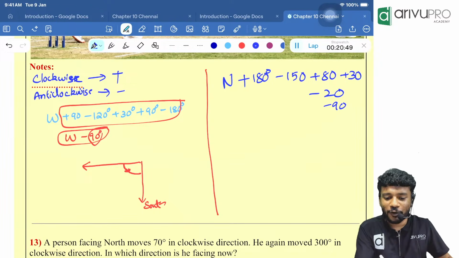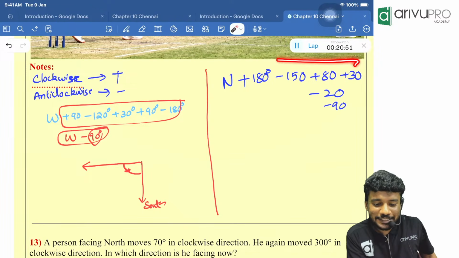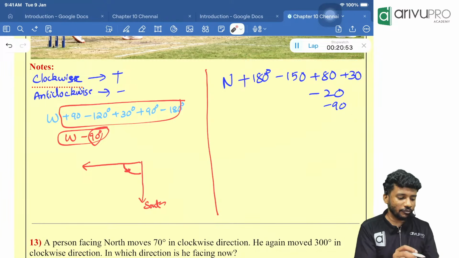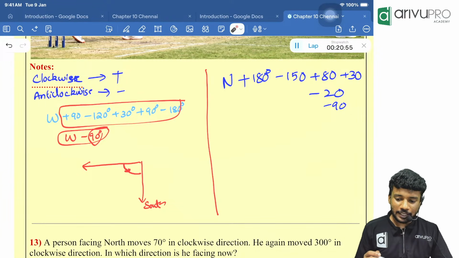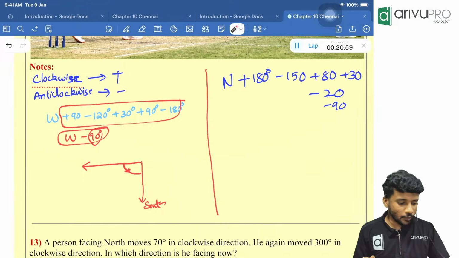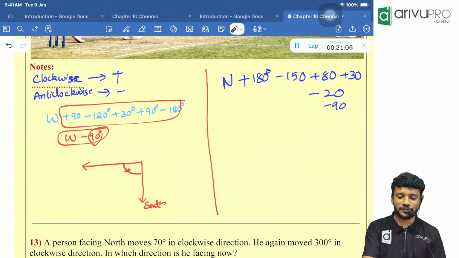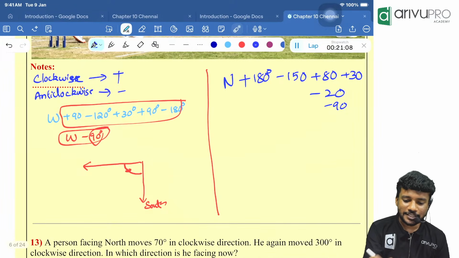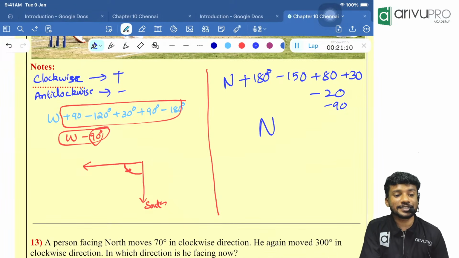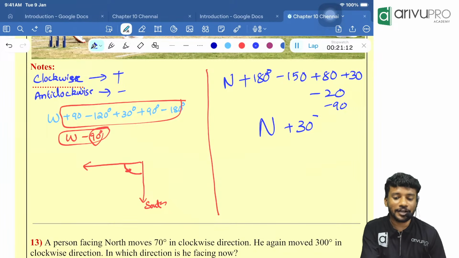At the end of the day, what are we going to do? We are going to take the sum of everything. Take the sum of everything and write: 180 minus 150 plus 80 plus 30 minus 20, then minus 90. How much is it coming at the end of the day? Plus 30 or minus 30? Plus 30 is coming on our calculator.